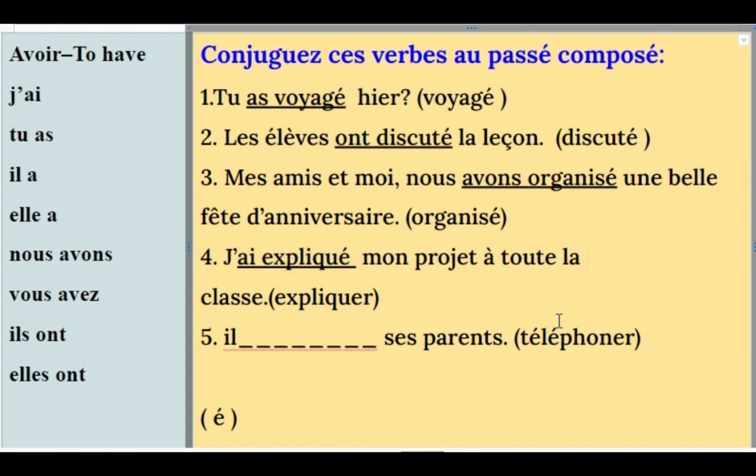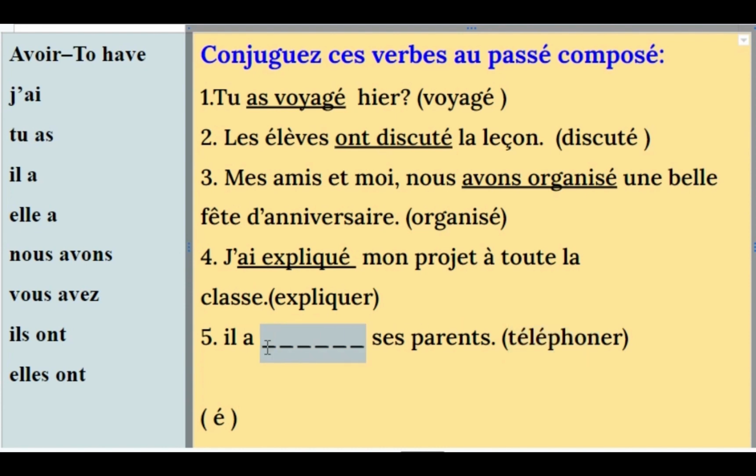Okay? And the last one, il dash ses parents. Okay? Téléphoner we have in the bracket. You want to say he has called his parents. So, il a, we are going to start with il a. Il a téléphoné. Because of the accent aigu there, I have to copy it from here.